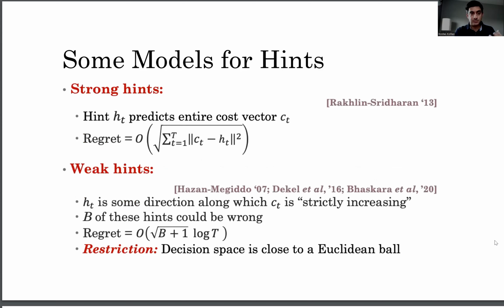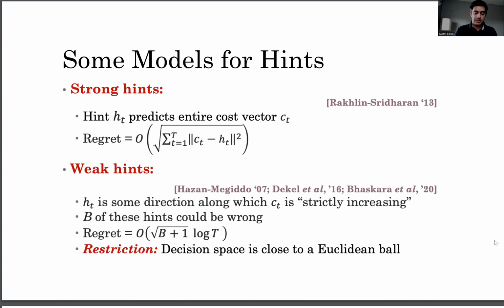Now let's look at what it means to have a strong hint or a weak hint. A strong hint is a vector h_t that tries to directly predict the cost vector c_t. And then previous work tells us how the regret goes down as this prediction gets better and better, and it's the expression that you see here on the slide.